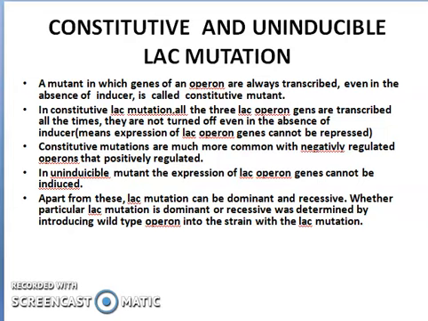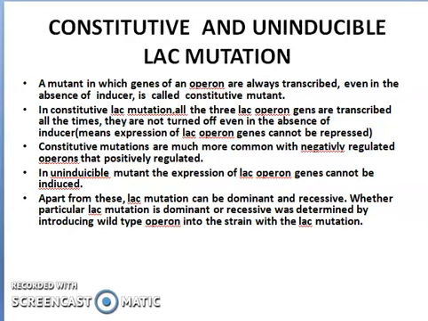Why allolactose? Allolactose is produced from lactose. The allolactose will come and bind to the repressor. When the repressor protein is produced in its active state, what happens? The allolactose will come and bind, by which the repressor cannot bind to the operator region, for which the RNA polymerase will come and bind to the promoter region, and transcription will take place, by which the structural genes will be produced, which are responsible for the breakdown of lactose.